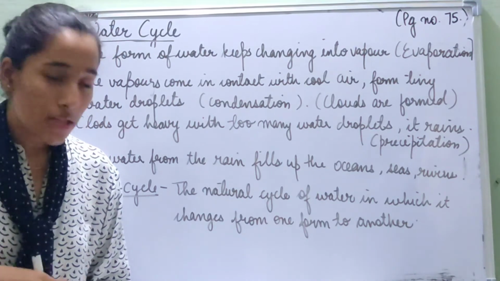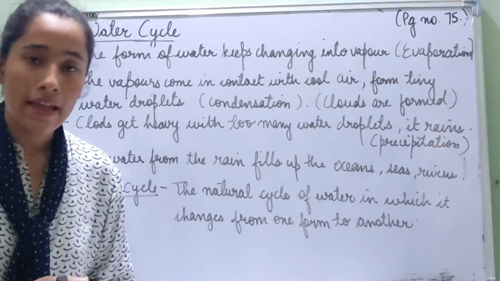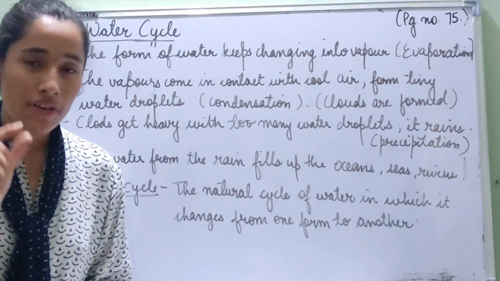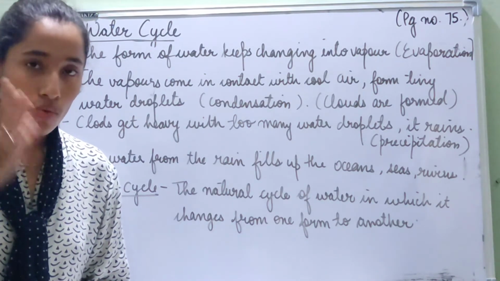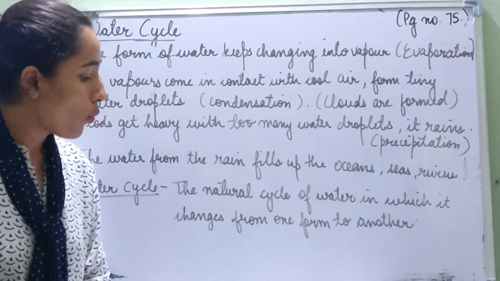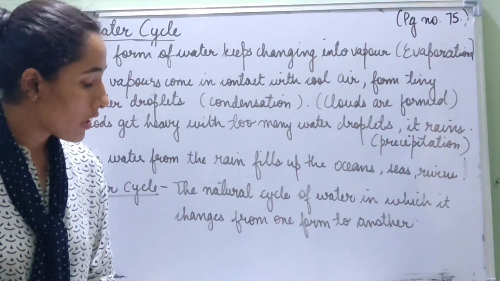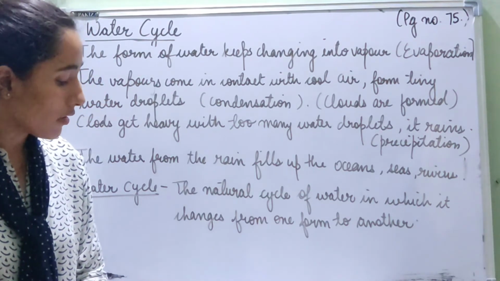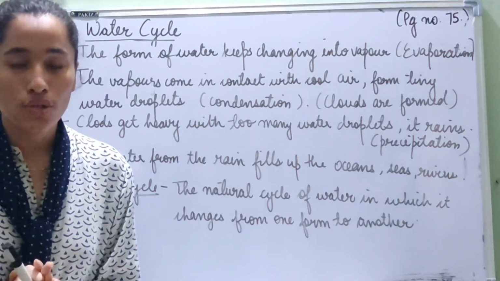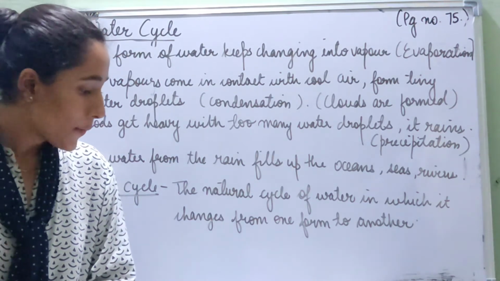So precipitation is not just in the form of rain, it is also in the form of hailstones, drizzle or sleet. And in some places when it is extremely cold, these water droplets freeze and then it snows. This change of water from one form to another is a continuous process and it never stops. This process is called the water cycle. So this continuous change in the form of water in nature is known as the water cycle, and it keeps on happening, it is continuous.